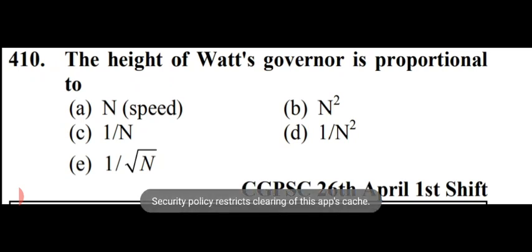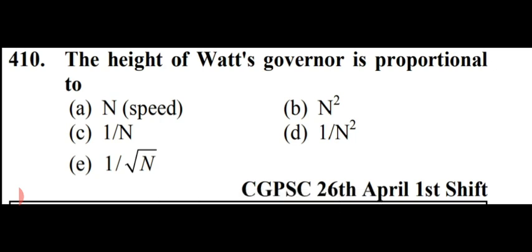So our next question is: the height of Watt's governor is proportional to. Options are: speed; n square, that is speed square; 1 by n; 1 by n square; and the last option is 1 by root n. So the height of Watt's governor is proportional to 1 by n square, that is option number D. And let me tell you that the height of a Watt governor, H, equals 895 by n square. So from this formula we can conclude that the height of Watt governor is proportional to 1 by n square. That is option number D.